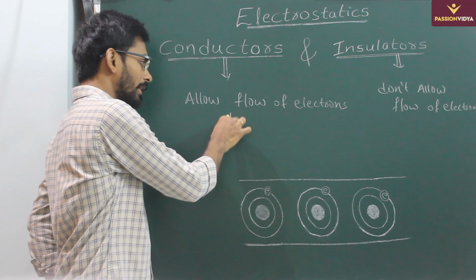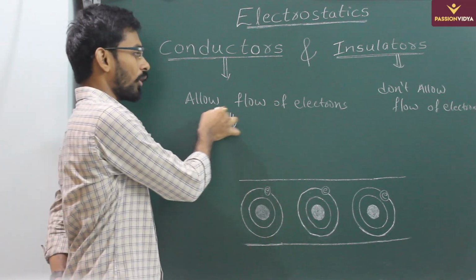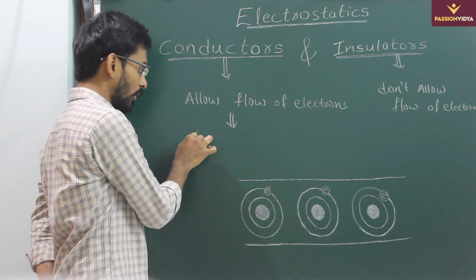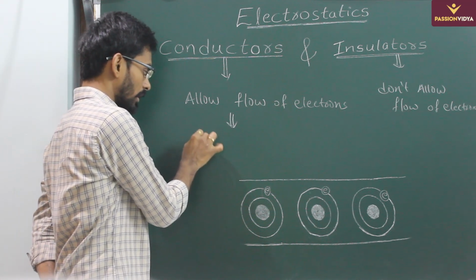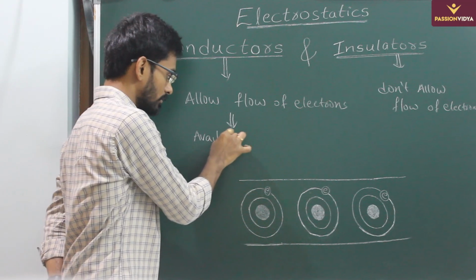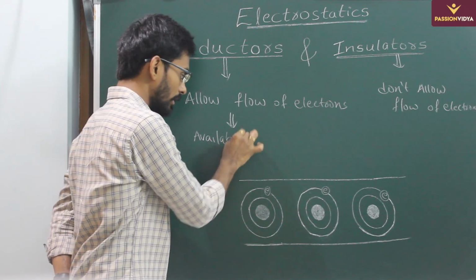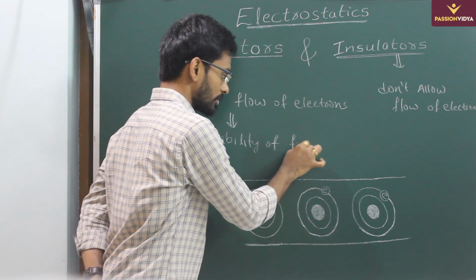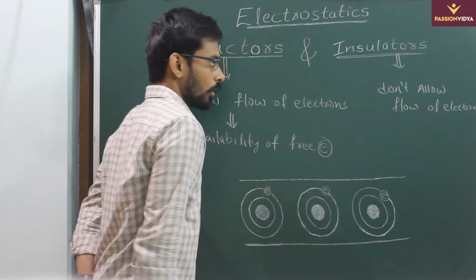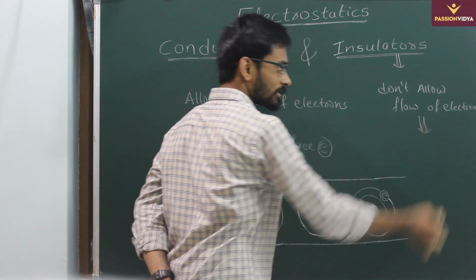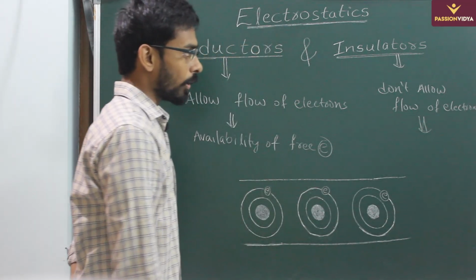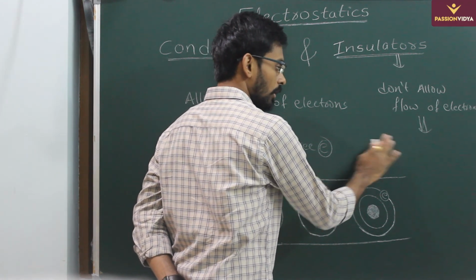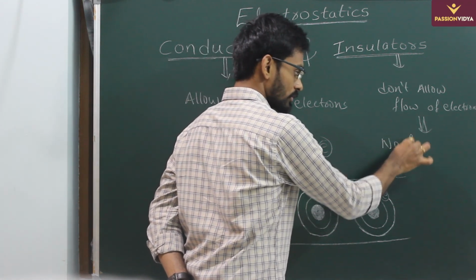So in conductors, flow of electrons is possible due to the availability of free electrons, whereas insulators do not allow flow of electrons because free electrons are not available.